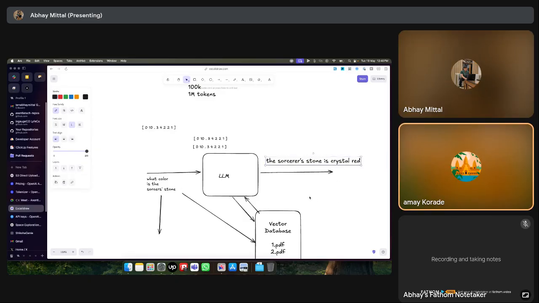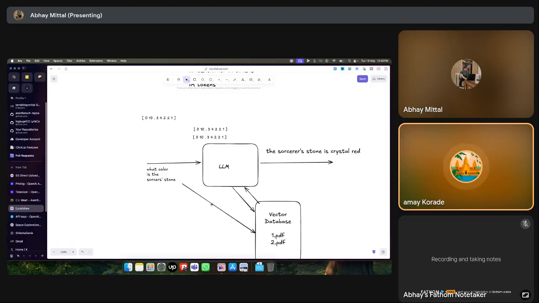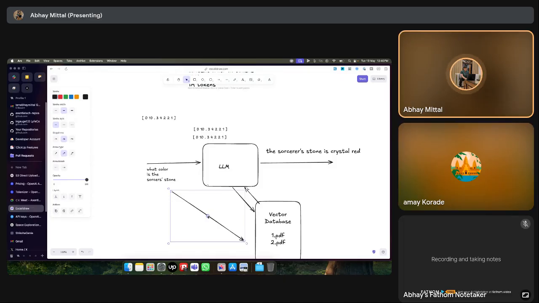Just a question I have actually. Are we actually connecting the DB to the LLM, or are we feeding the whole data to the LLM? We're not directly connecting this. There is an intermediary step in between, which can be a Lambda function or a server, which actually does this. When a question is asked in the LLM setup, it is not directly sent to the LLM. It is first sent to the vector database.